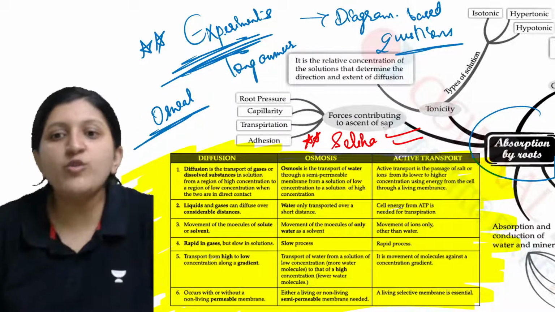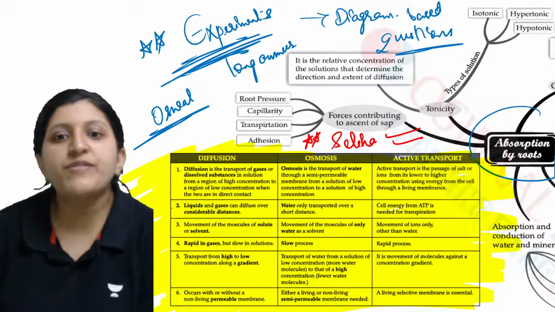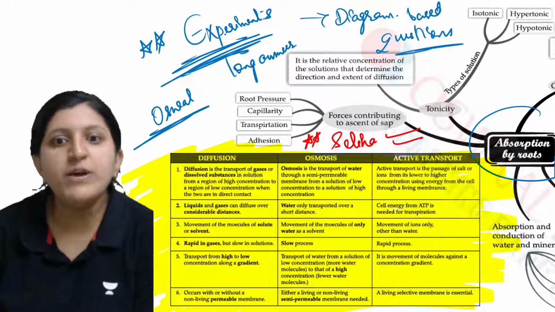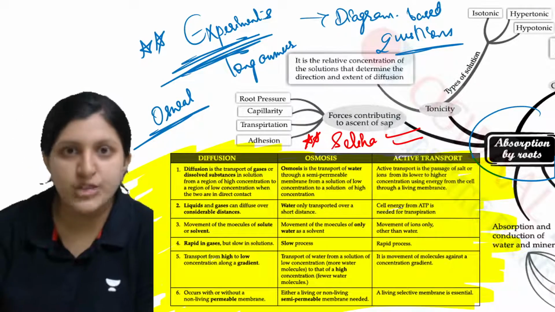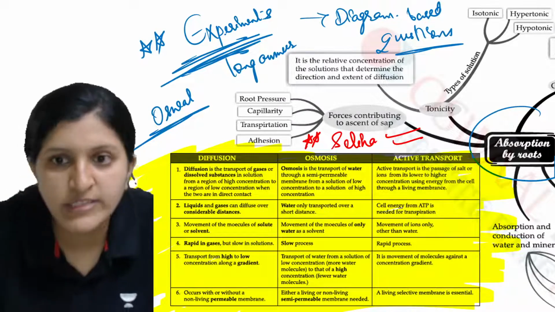Okay, so diffusion, osmosis and active transport. Diffusion is transport of gases or dissolved substances, that is in solution, from a region of high concentration to a region of low concentration when the two are in direct contact.